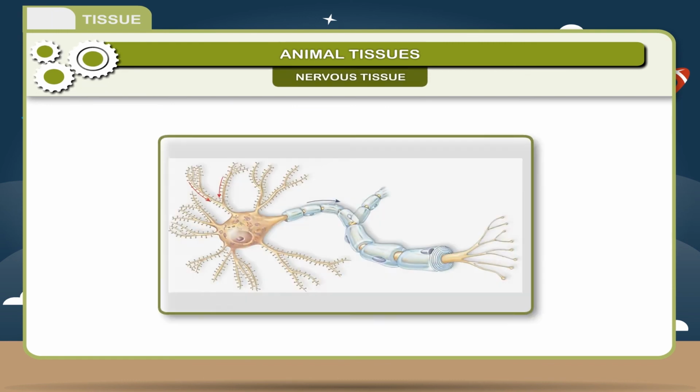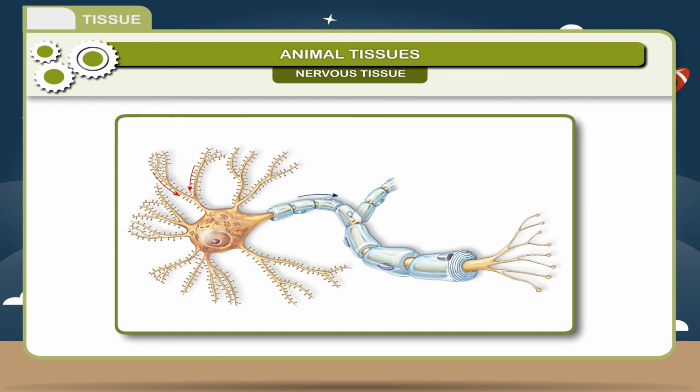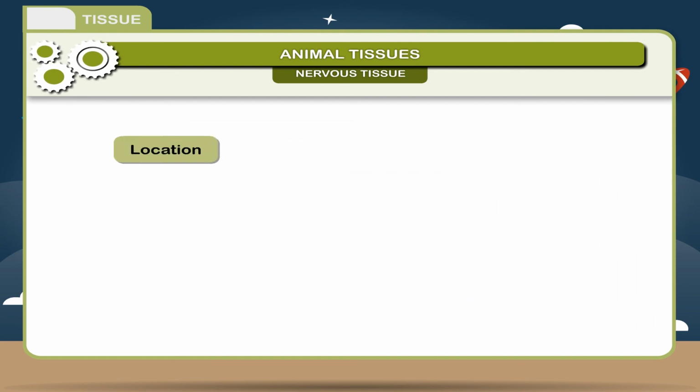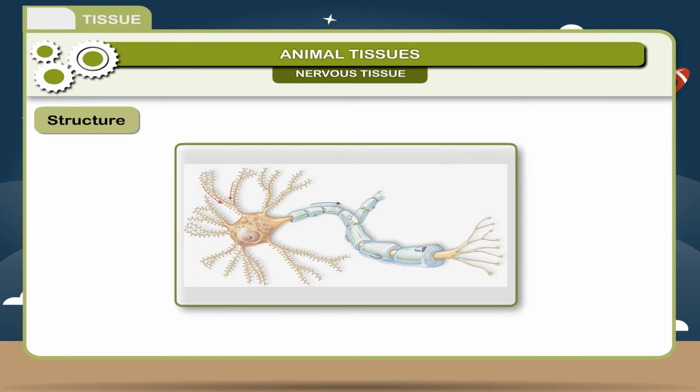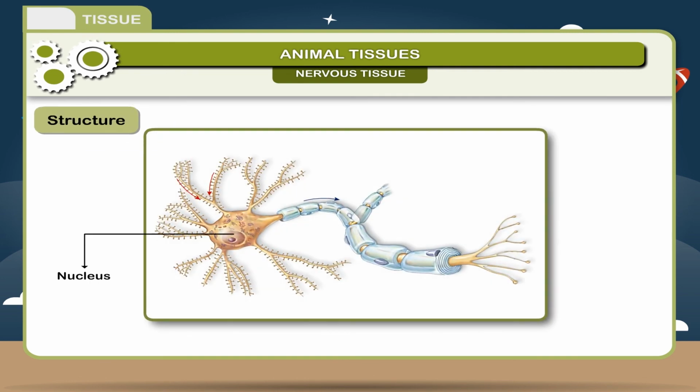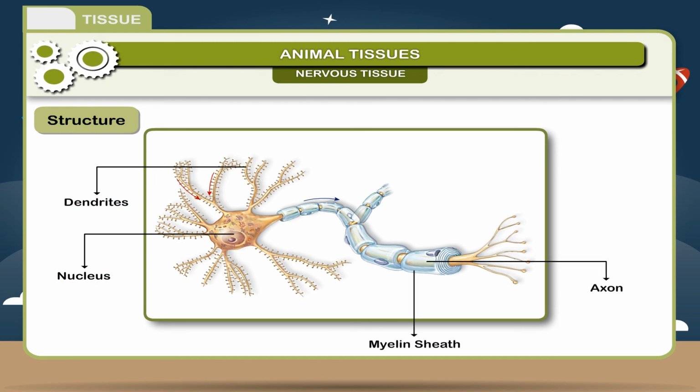Nervous tissue. Nervous tissue is composed of nerve cells called neurons. Location. Nerve cells are present in the brain and spinal cord. Structure. The main body of neuron having nucleus is the cell body with branching dendrites and a long cytoplasmic structure called axon. The dendrites connect one neuron to another. The axon transmits impulses to an organ or collects impulses from the sensory organs. Function. They transfer the information from one part of the body to another.